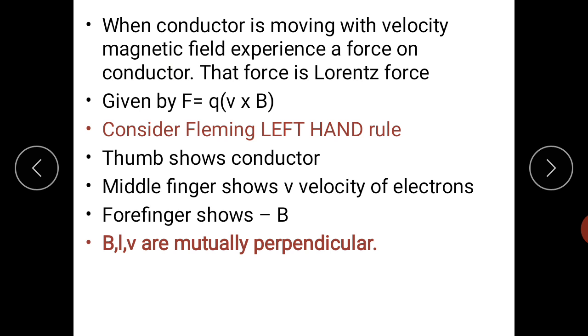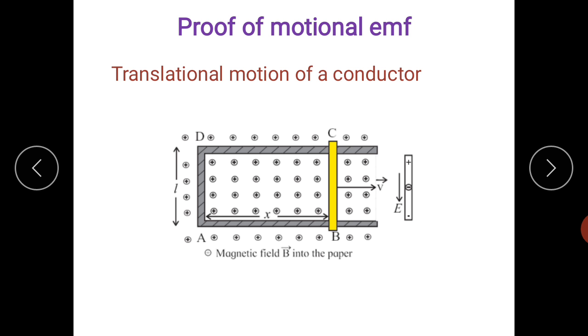Now see what happens over here. When the conductor is moving with the velocity, suppose we are moving this rod here, it cuts the magnetic field lines. Now when these field lines get cut, some Lorentz force is experienced by the charges on this rod. When the Lorentz force is acting, the negative electrons transfer from this position to this position. Now what will happen? C will be the positive terminal and B will be the negative terminal. In this way CB will act as a battery.